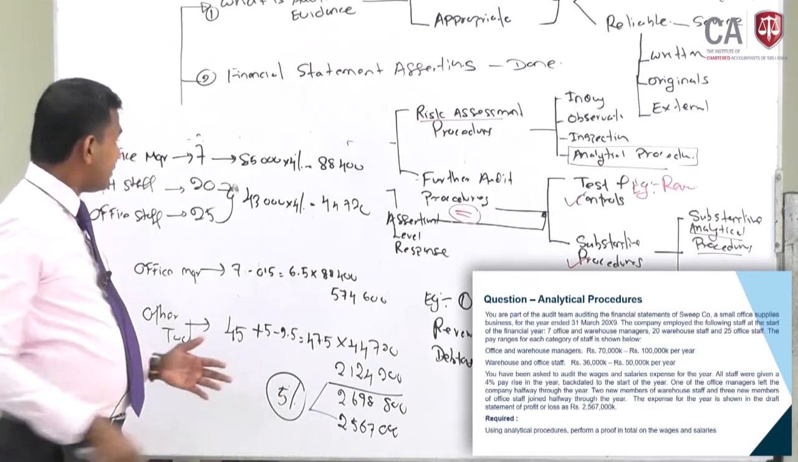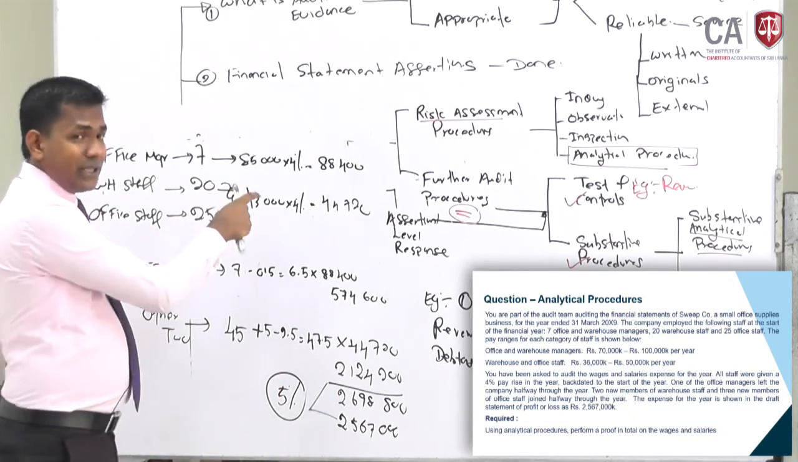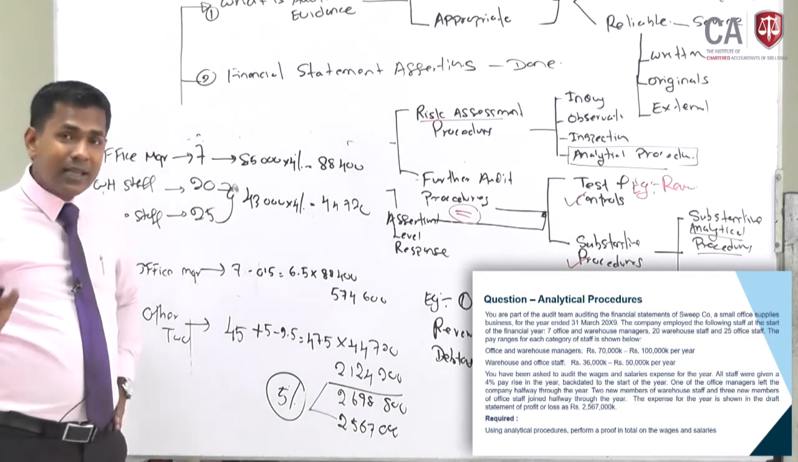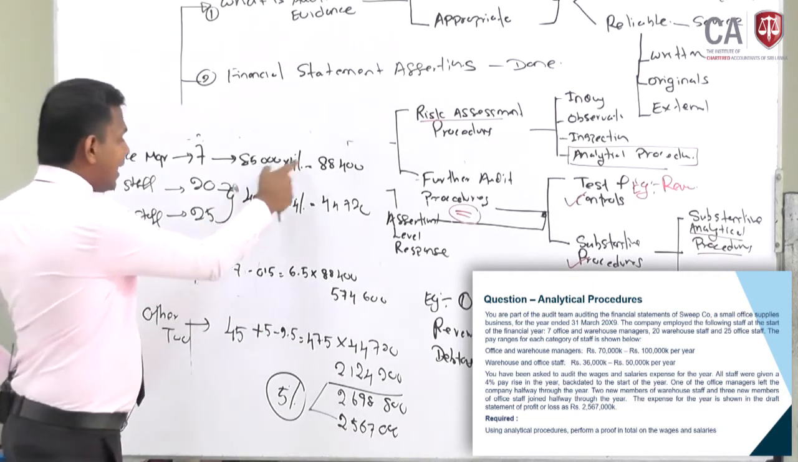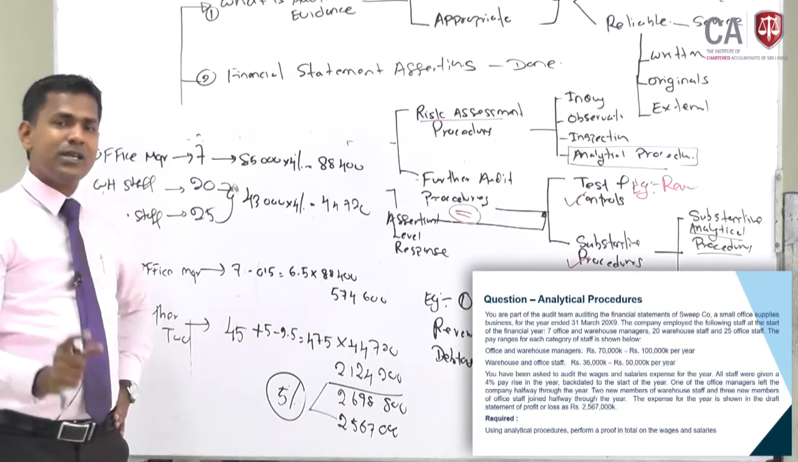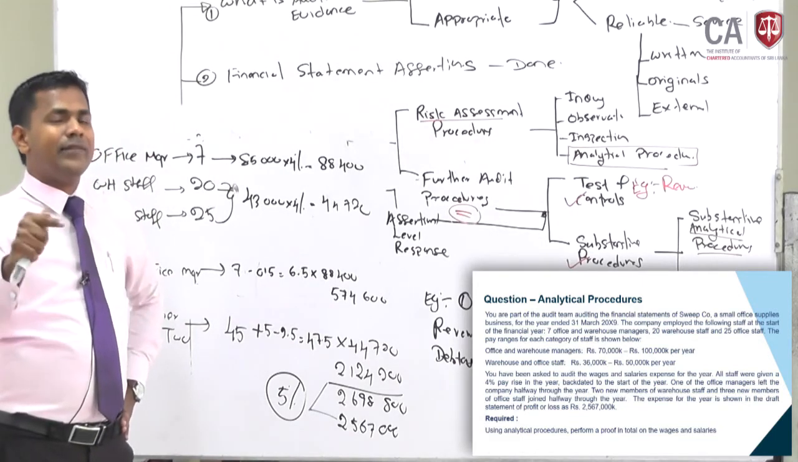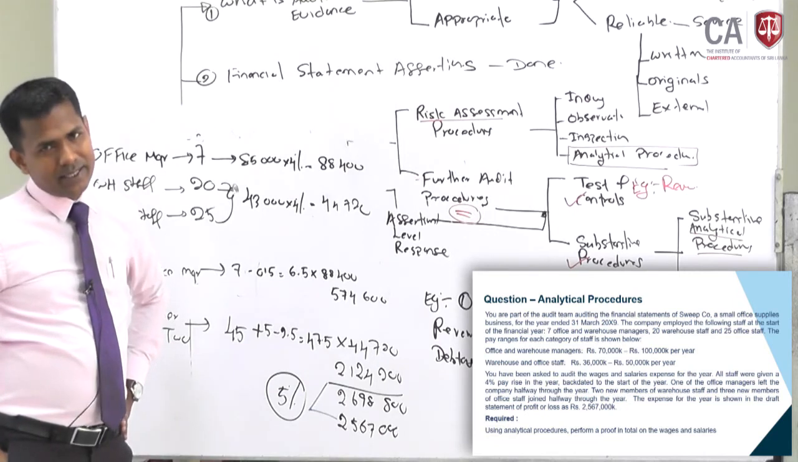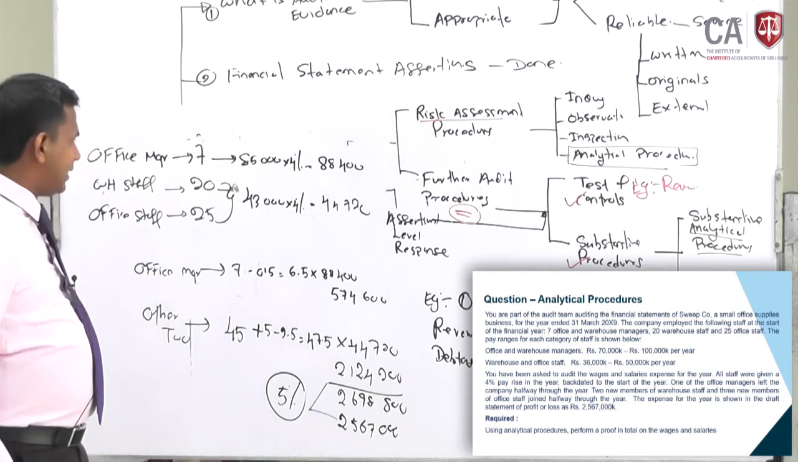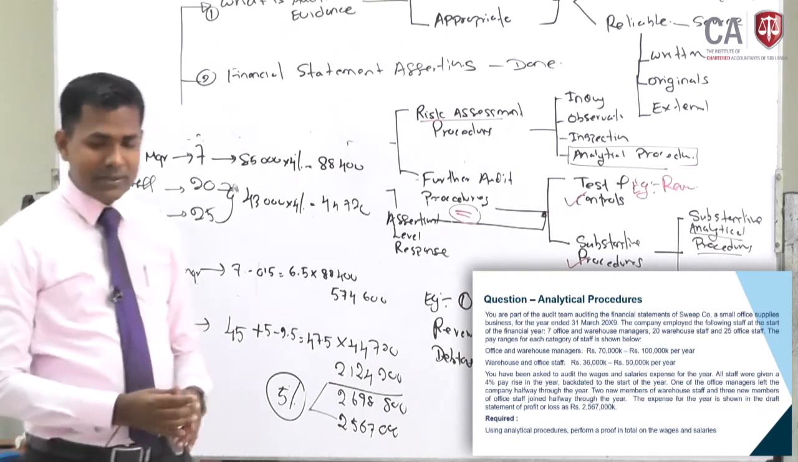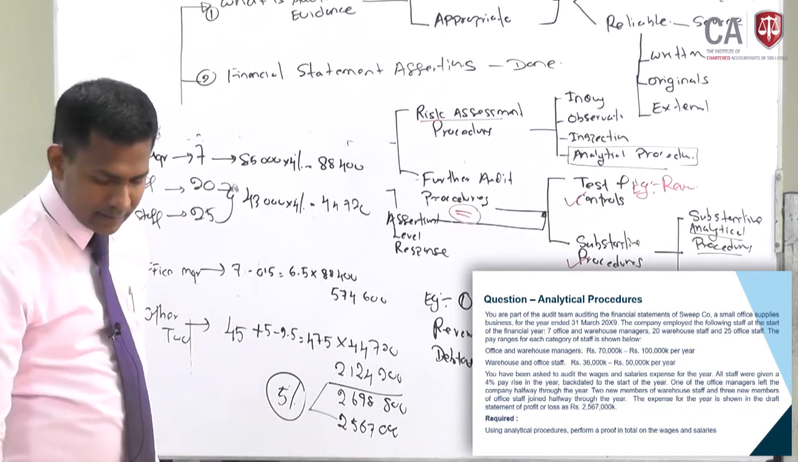Why? You have taken the average salary here. You have not taken the exact salary. So you have taken the average salary and done your calculation. Of course, you can't reach the company's answer, but you should come close. That is what we call analytical procedures. I hope that you are clear on the way I have done it. If you are not clear, please go to the study text. The answer is very clearly given in the study text.